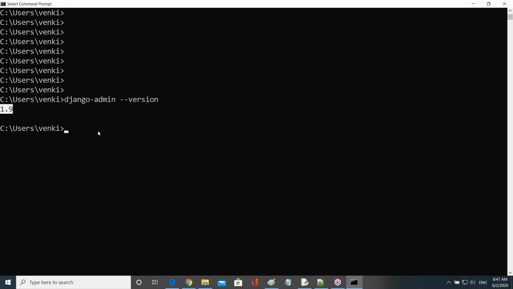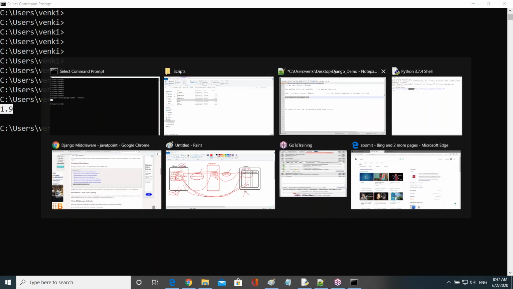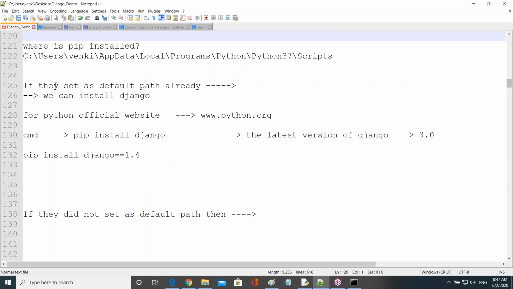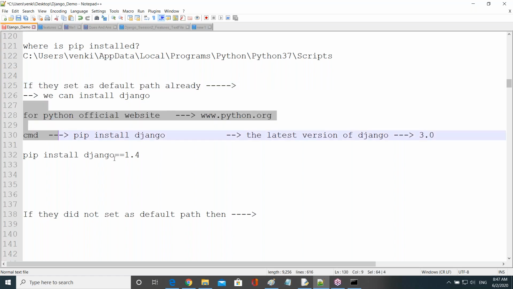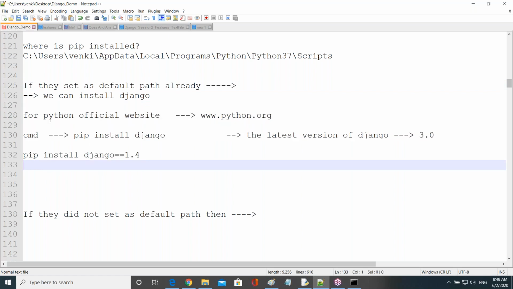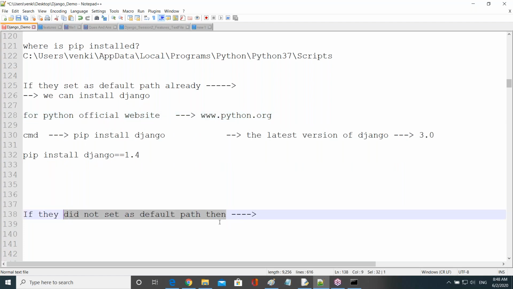This installation is very easy if both the Python path and the Django path are already set as the default path, then we can do the Django installation very easily, right? Suppose the Python path or the pip path is not set as a default path, then what do we do?